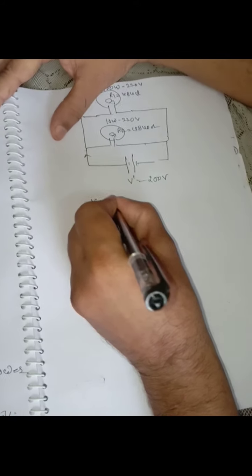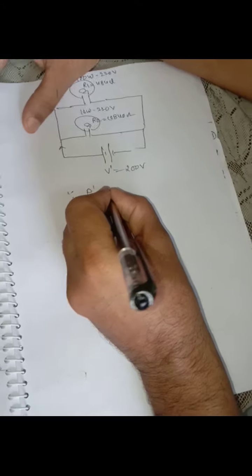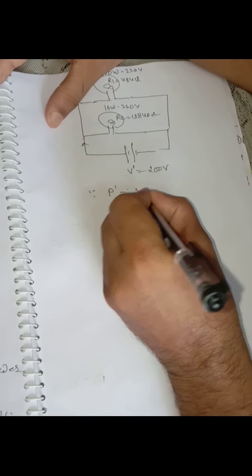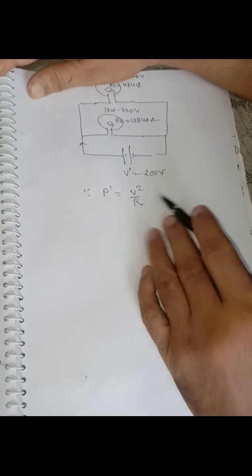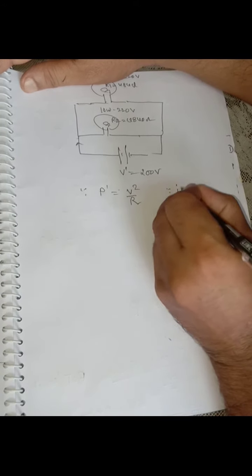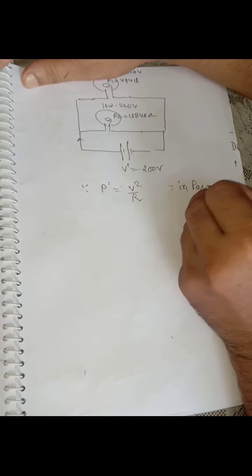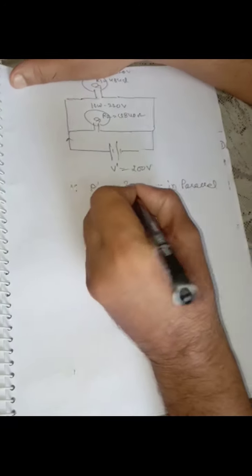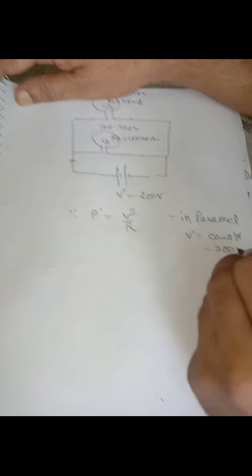As we have seen, consumed power is equal to V square upon R, and as you know, in parallel voltage is constant. V dash is equal to constant, which is here 200 volt. It is the same for both bulbs.